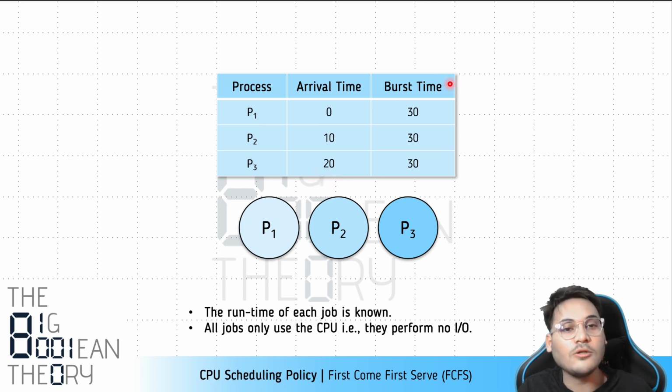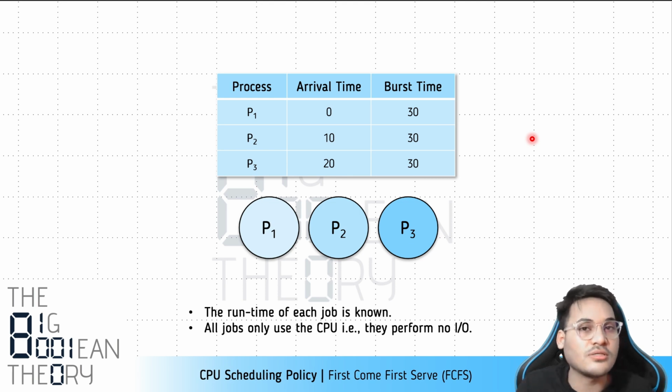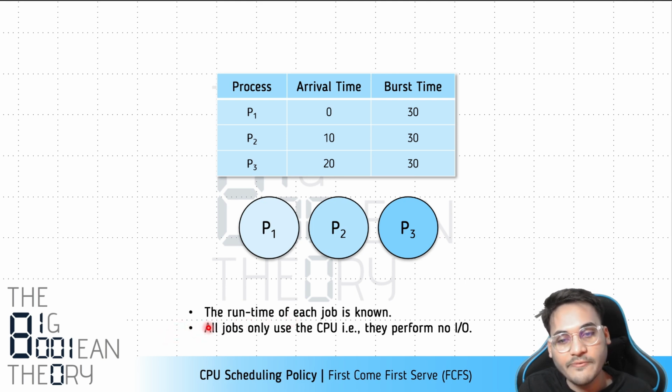And I'm assuming that all of these processes have an equal burst time, just to keep this example simple. All of these processes have a burst time of 30 units, or let's say 30 milliseconds, right? Which means that the time each process would spend executing its instructions on the CPU is 30 milliseconds, right? Then there are some notes at the bottom. The first point is that the runtime of each job is known.